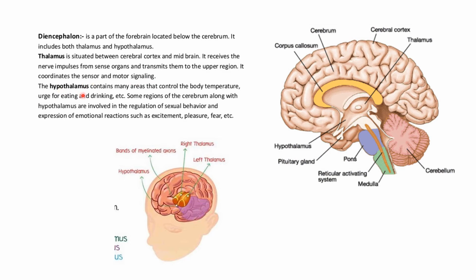Now the hypothalamus, which is present below the thalamus, contains many areas that control body temperature, urge for eating and drinking, etc. Some regions of the cerebrum along with the hypothalamus are involved in regulation of sexual behavior and also in expression of emotional reactions such as excitement, pleasure, fear, etc.